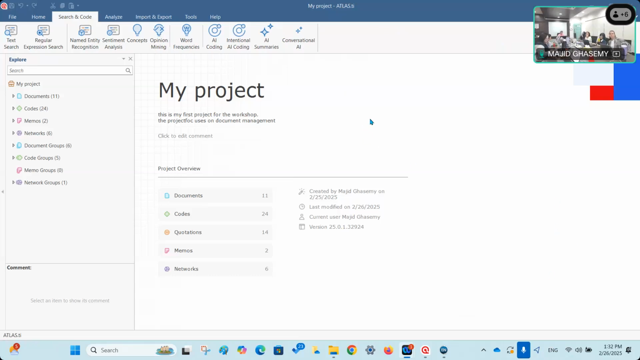Okay, let's just proceed with the last part of the presentation. All right. ATLAS.ti has some automatic and AI-based features that can help you to do some coding. It means that it can help you identify quotations and then code the quotations for you.